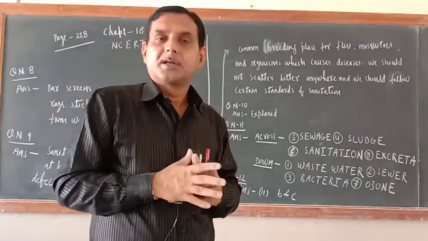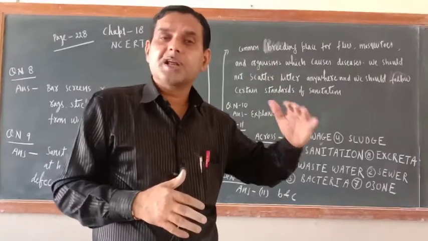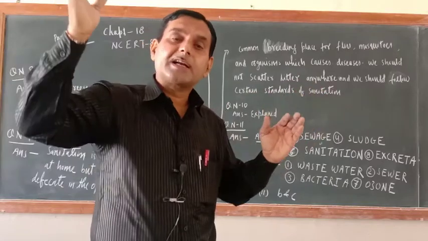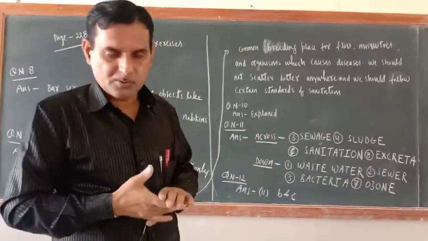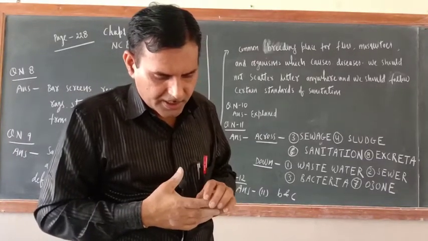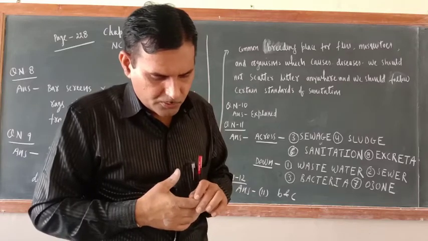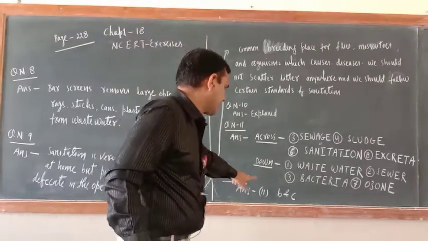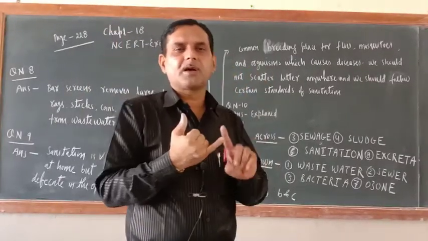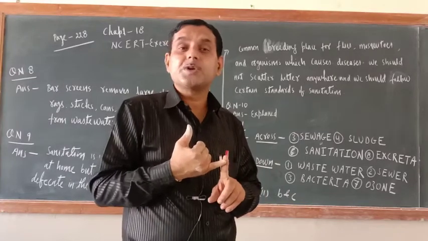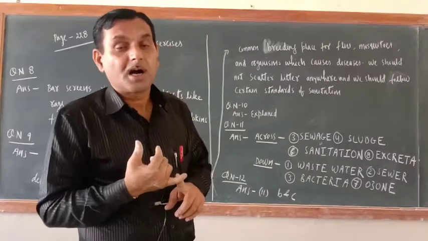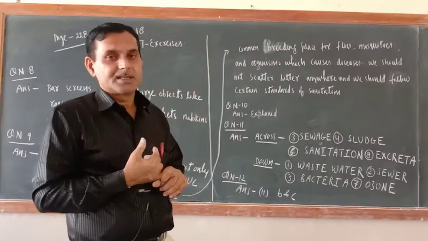But nowadays, because of the increasing level of pollutants, the ozone layer is getting depleted. So ultraviolet rays are reaching us. So this is the importance. Now which of the statements are correct? First one, A, B and C? No. The second option is correct: statements B and C are correct. So ozone has two functions. Number one, it is used to disinfect water. Second, it absorbs the ultraviolet rays from sunlight.